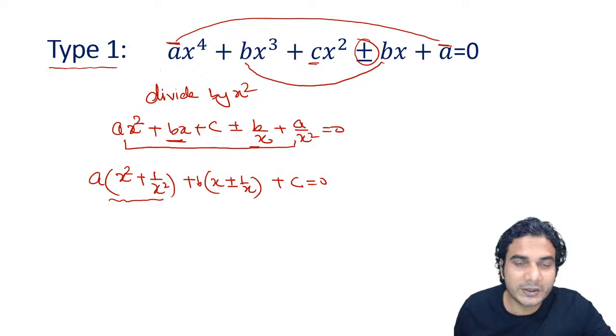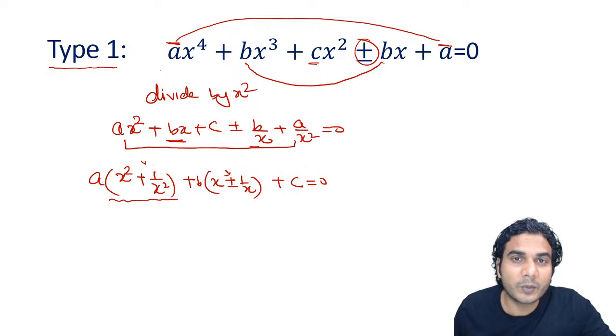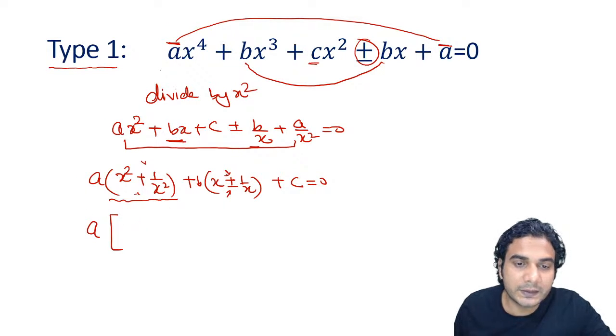Now this expression, you know what you need to write. If it is plus, you'll express this in terms of x plus 1 upon x whole square. If it is minus here, you'll express this in terms of x minus 1 upon x whole square, right? So I'll write both. You can write this x square plus 1 upon x square according to these two signs. So according to these two signs, I'm putting the value here. So first, let's put with positive sign.